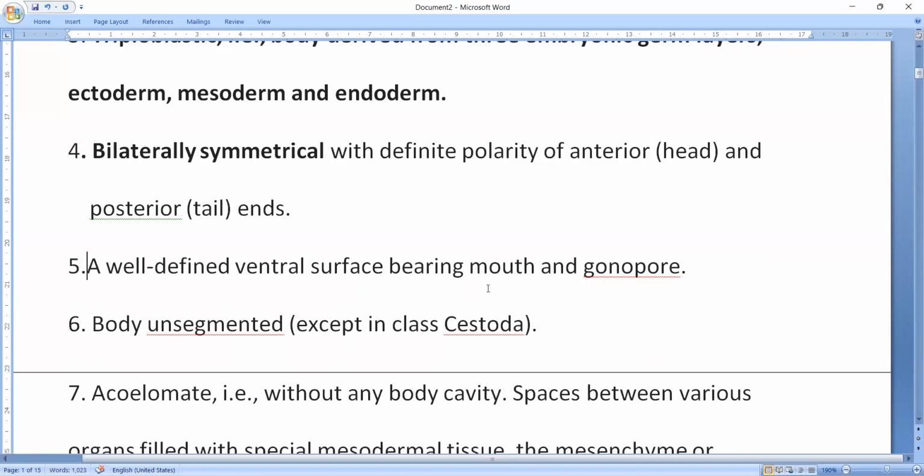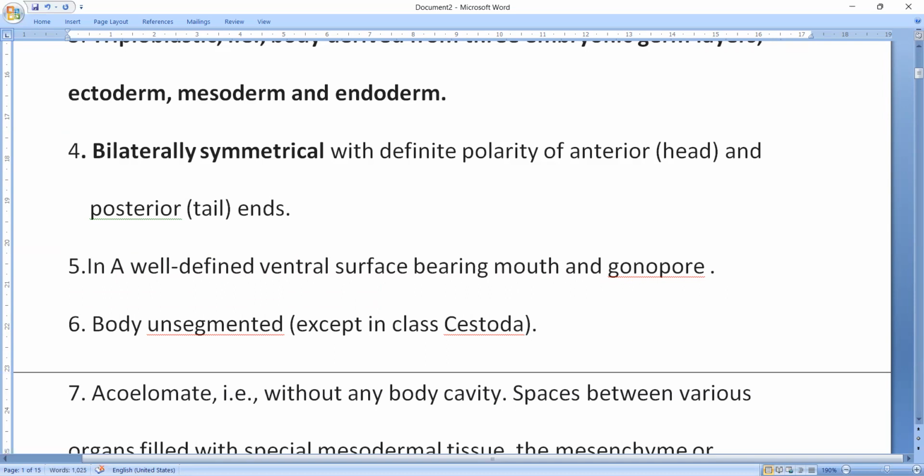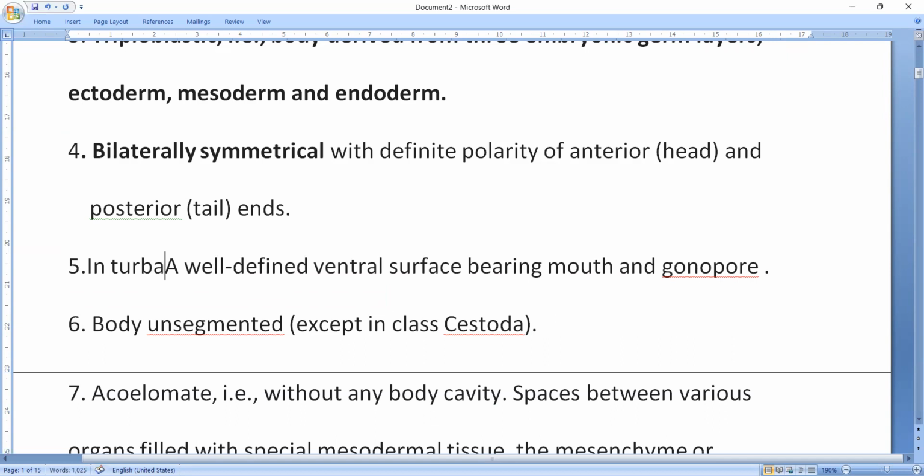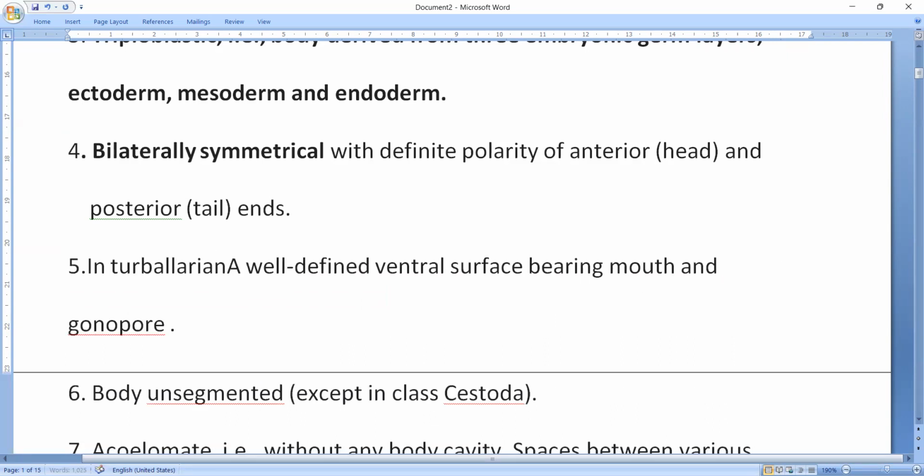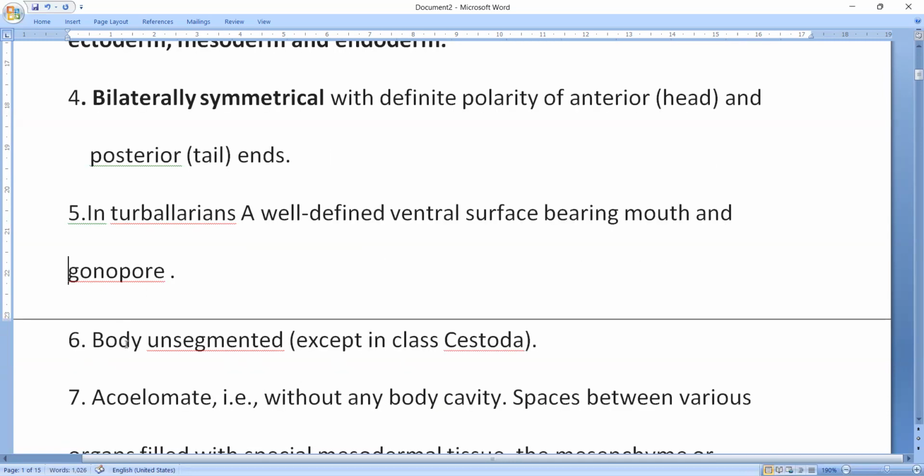A well-defined ventral surface bearing mouth and gonopore. Sometimes the ventral surface is mostly clear in some animals, not all animals. Well-defined ventral surface bearing mouth and gonopore is seen in turbellarians.